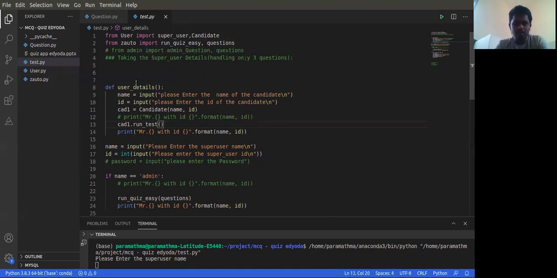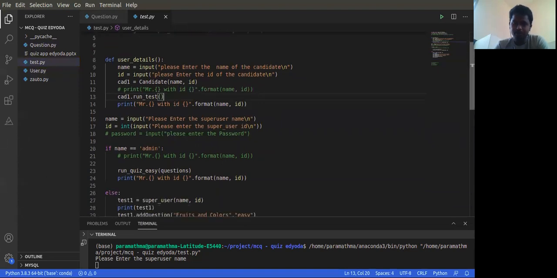Here you can see I'm writing a function that is user details. That is, I'm taking the user or candidate details such as name and ID. After taking my name and the ID, I am running this function, that is candidate and ID. After that, I'm running that quiz test. After getting the score, I am displaying that this particular person with the name and the ID has scored this much value.